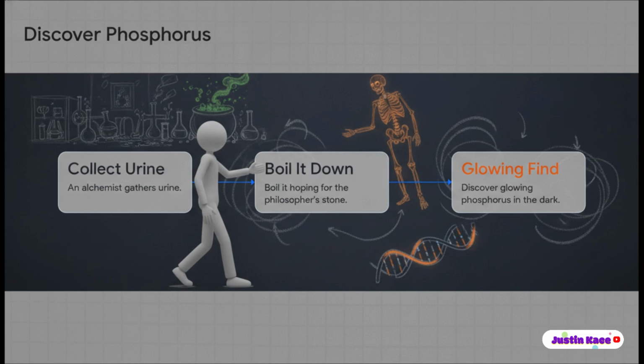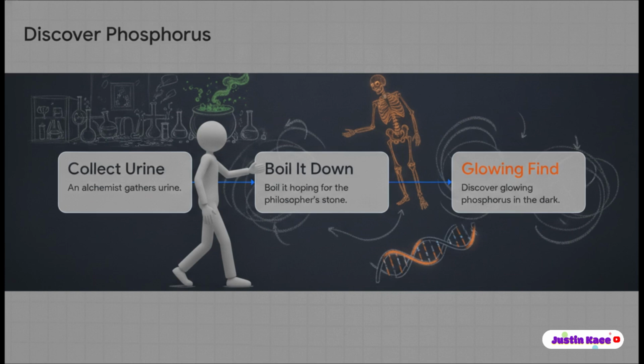Take the discovery of element 15, phosphorus. So, back in the 17th century, this alchemist was obsessively searching for the mythical philosopher's stone, the thing supposed to turn base metals into gold. His genius scientific method: he collected massive amounts of human urine and just boiled it down. Now, he definitely didn't find the philosopher's stone, but he did notice something glowing in the dark, sludgy residue. That glowing substance was phosphorus. It's a completely critical element for human DNA and bone structure, and we isolated it by accident from a boiling vat of bodily fluids.